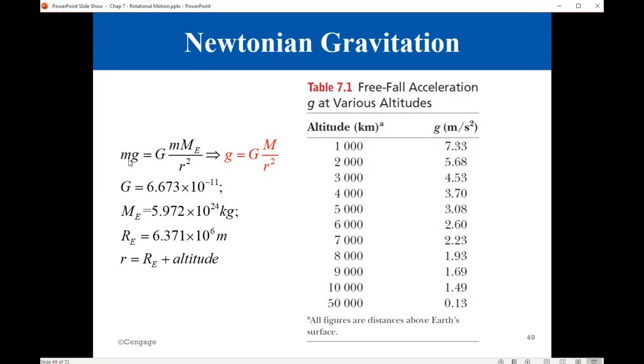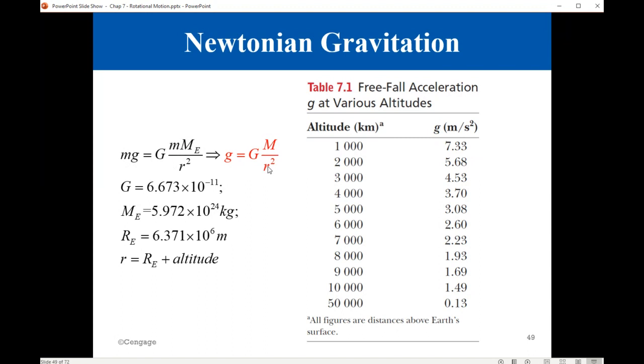This force, mg, is the same as G times the object mass times the mass of Earth divided by r squared. So you can cancel m with m, the object mass, and g, the gravitational acceleration, is simply the universal gravitational constant G multiplied by M divided by r squared.